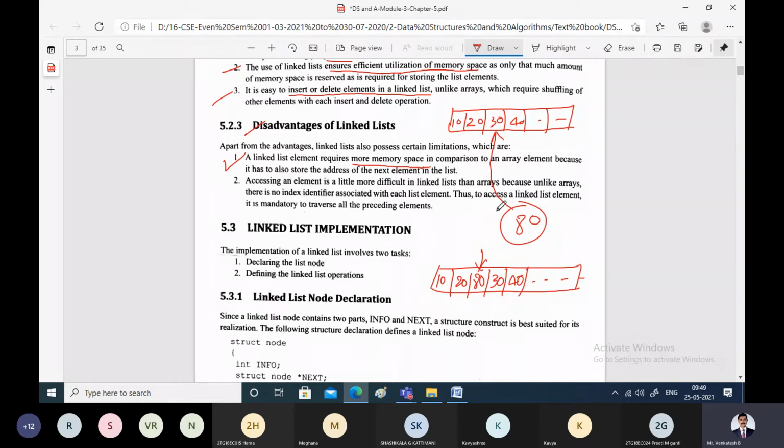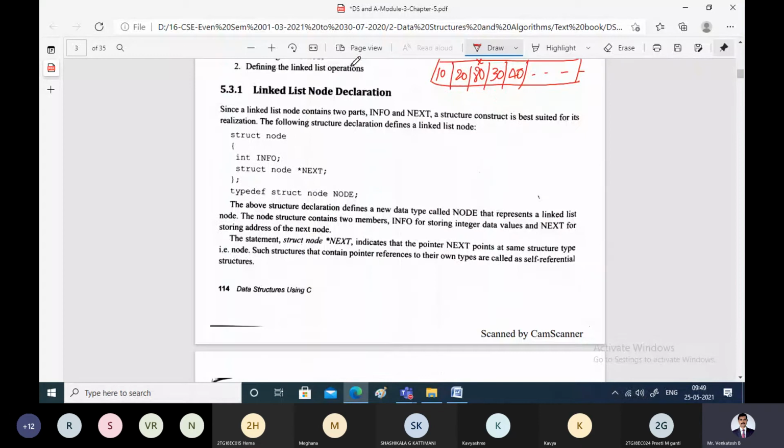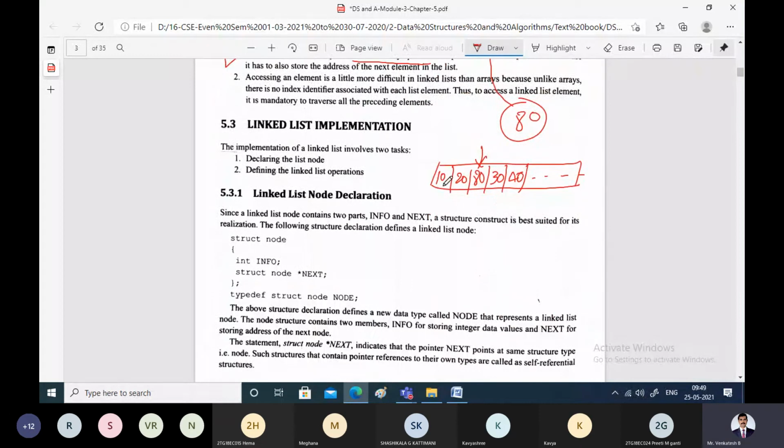For example, in an array if you are storing 10, and if that itself is the node in a linked list, then you have to use two fields. The first field is for information, another one is for the pointer. So here 10 will get stored and here you have to reserve space for the pointer also. If an integer takes 4 bytes, then the pointer will also take 4 bytes.